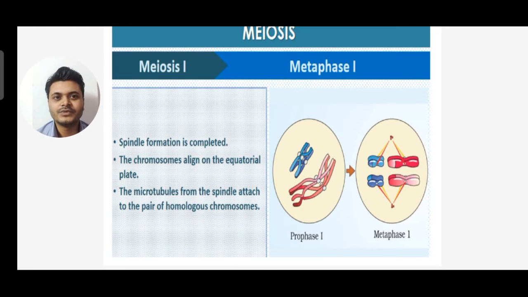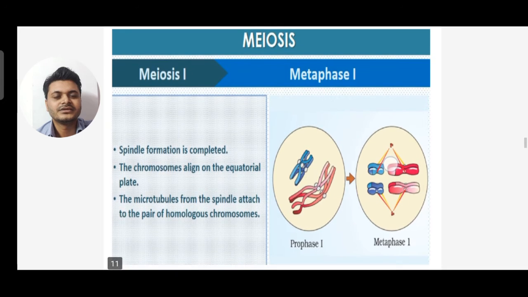Next is metaphase 1 of meiosis 1. Here spindle formation is completed. The chromosomes align on the equatorial plate. The microtubules from the spindle attach to the pair of homologous chromosomes. You can see the structure of prophase 1 and metaphase 1.